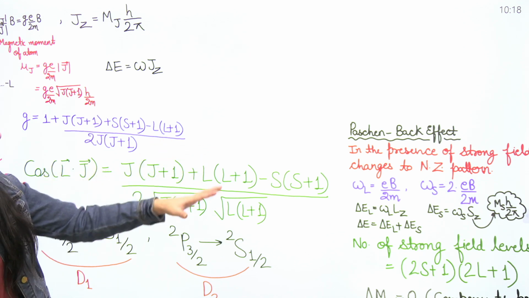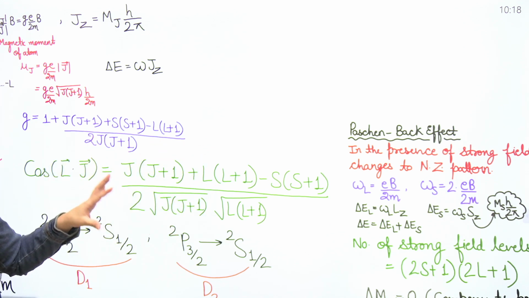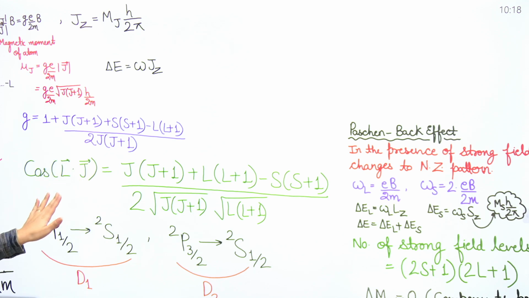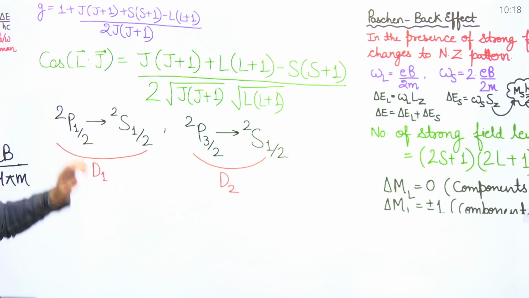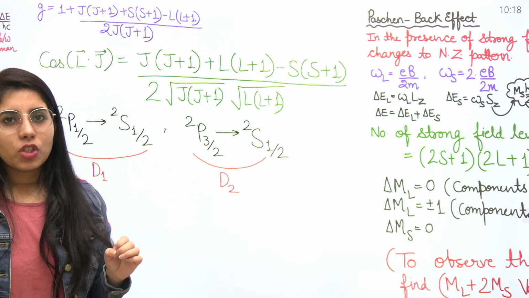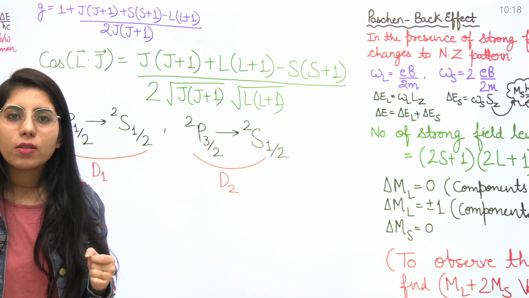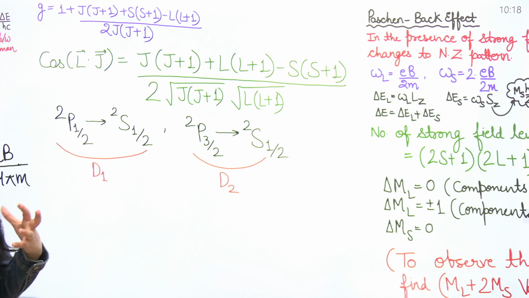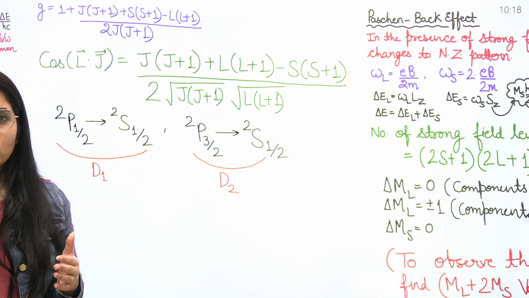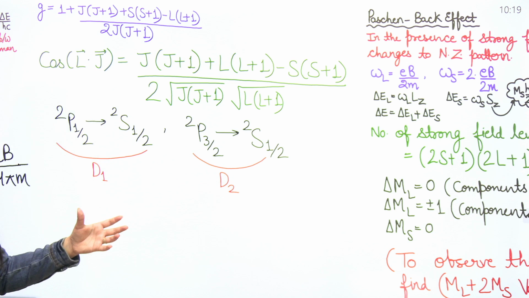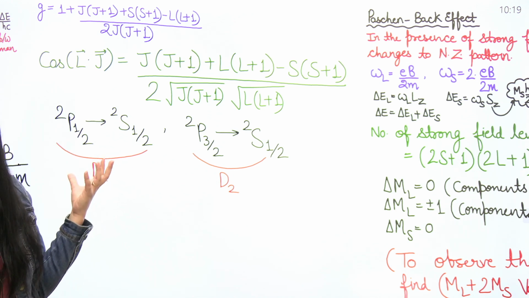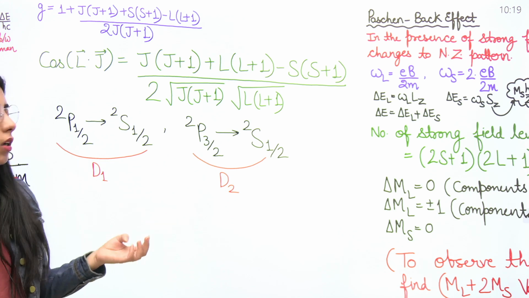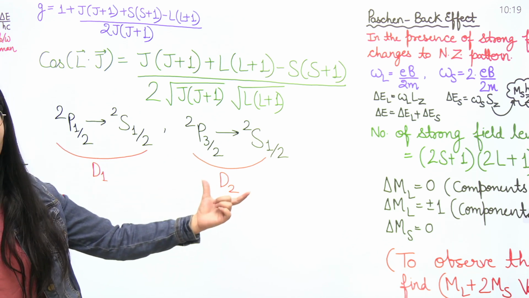In the same way you can write the formula, and you will get the right expression. You just need to follow the same pattern. Since in the anomalous Zeeman effect case the spin will be non-zero, the type of transitions, or the Zeeman lines, you will observe will be of these types. This is basically the sodium D line, the transitions we are observing here. This is for D1, this is for D2.